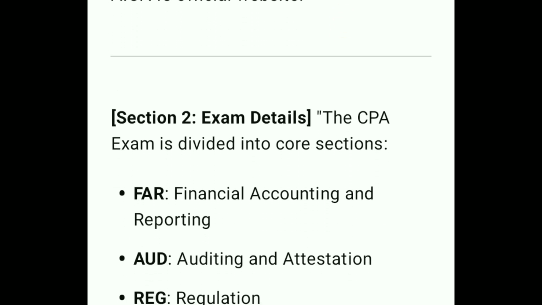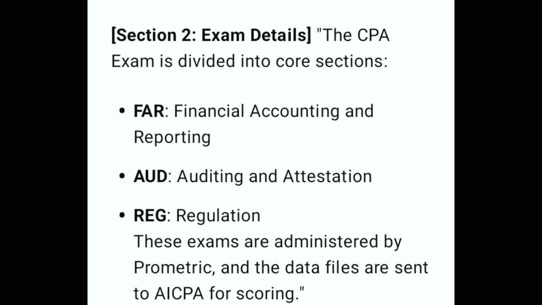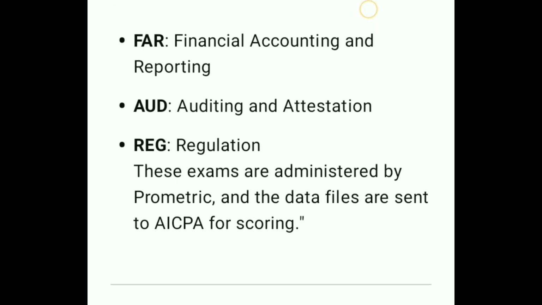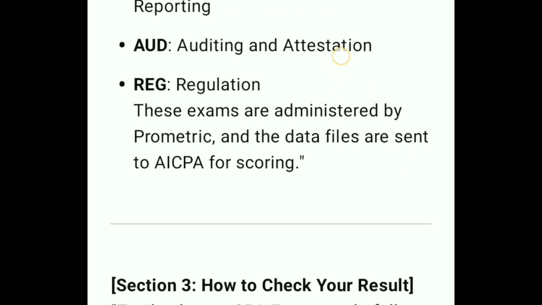The CPA exam is divided into core sections: FAR, Financial Accounting and Reporting; AUD, Auditing and Attestation; REG, Regulation. These exams are administered by Prometric and the data files are sent to AICPA for scoring.